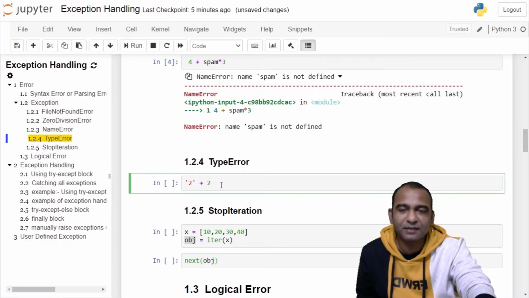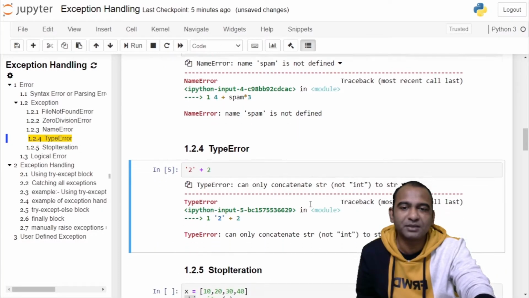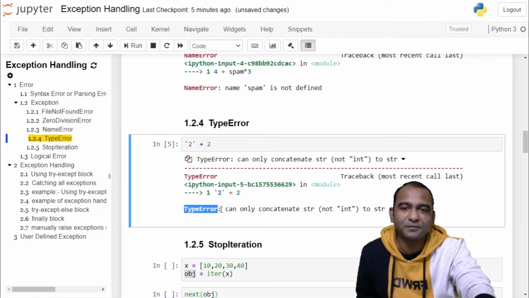In the next example, we are adding a string to a number which is not allowed, therefore a TypeError. Click on the cell and run the cell. You can see it displays TypeError: cannot concatenate string to an integer. If you see the error traceback, it has the exception object TypeError.